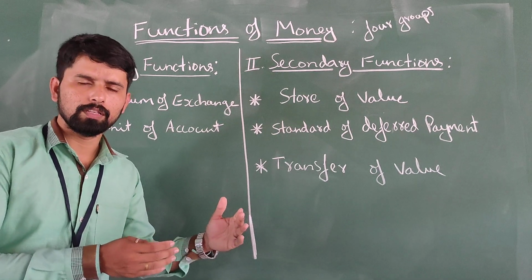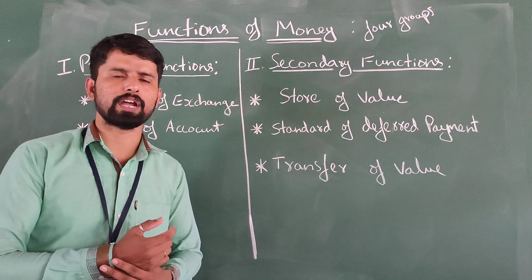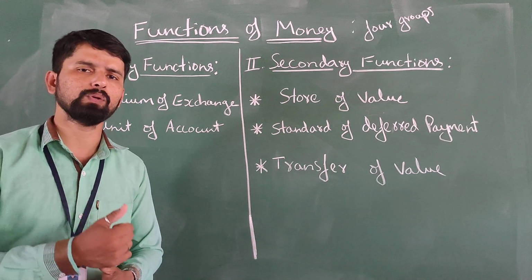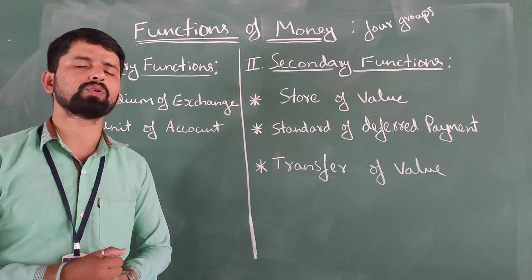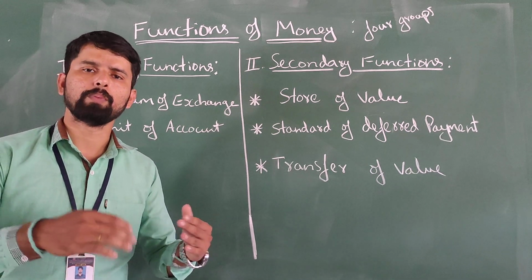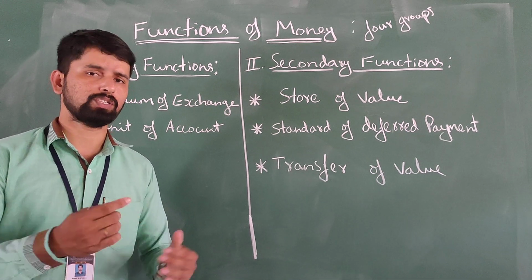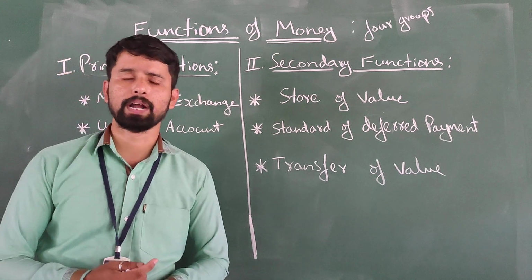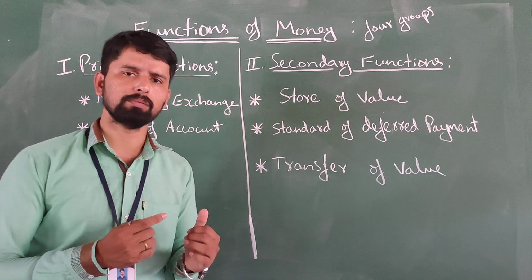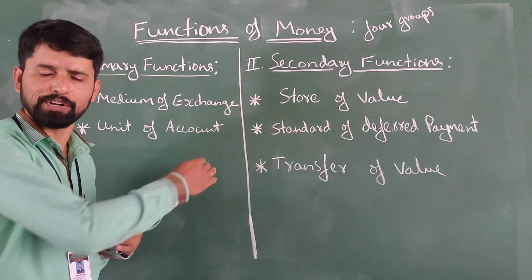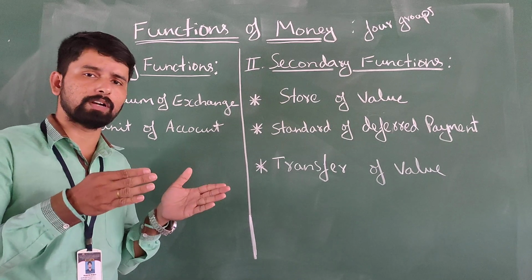In ancient societies, in pastoral societies, people used commodities to buy other commodities. That is called commodity money, or the system is called the barter system. So in the barter system, people use commodities. We know what the barter system is.